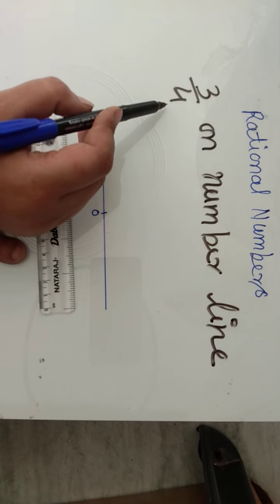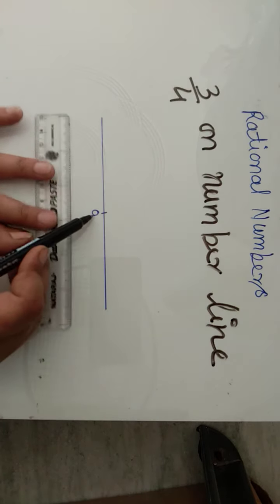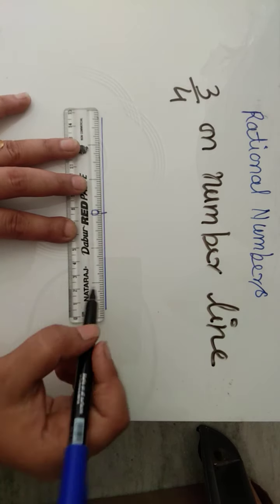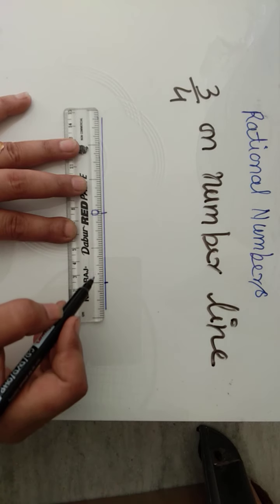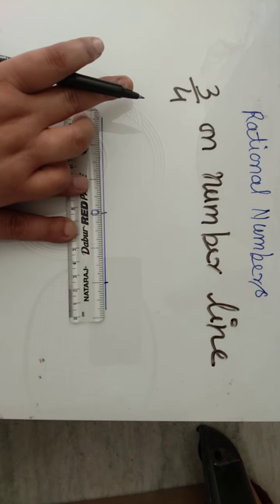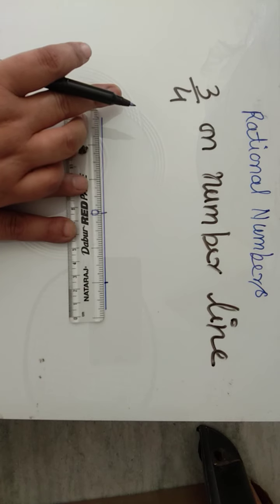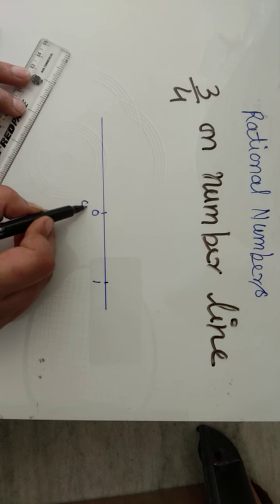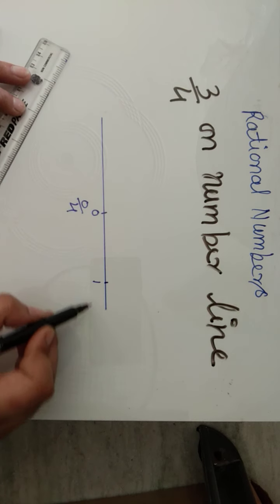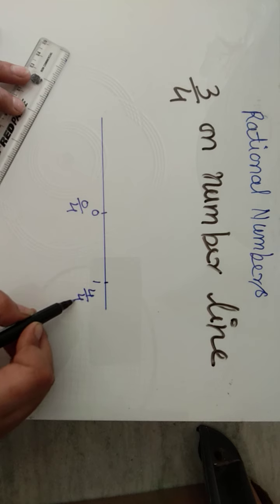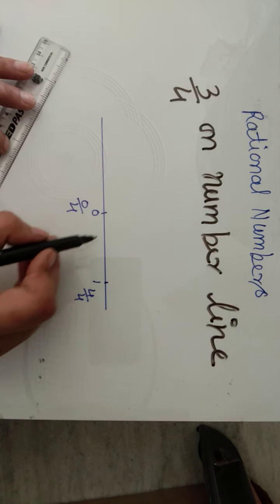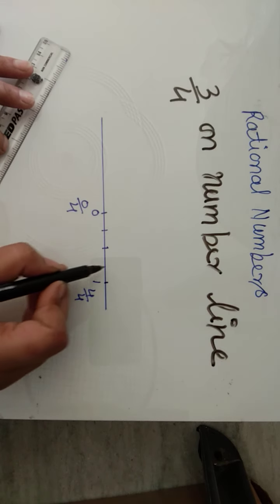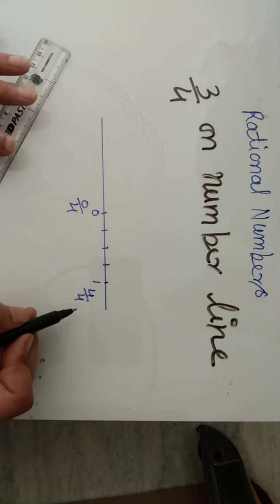Now we will see what the denominator is. Denominator is 4. So just see, it is 0. Now we will mention here 1. And from 0 to 1 how many parts will we make? That is 4 parts. Okay, we will represent this 0 as 0 upon 4, and that 1 as 4 upon 4. 4 upon 4, that is 1. Now what are the parts we have? 1 upon 4, 2 upon 4, 3 upon 4, and that is 4 upon 4.